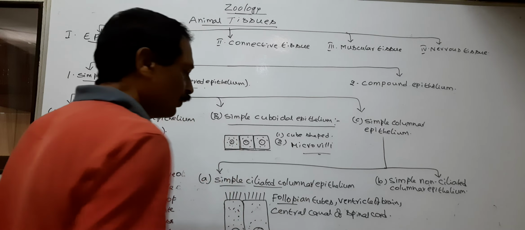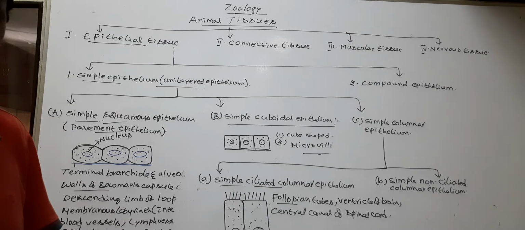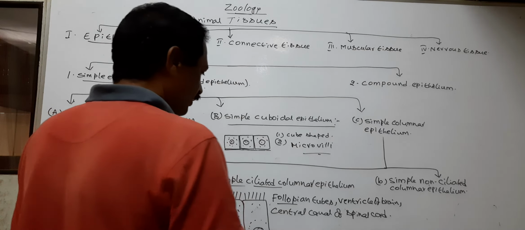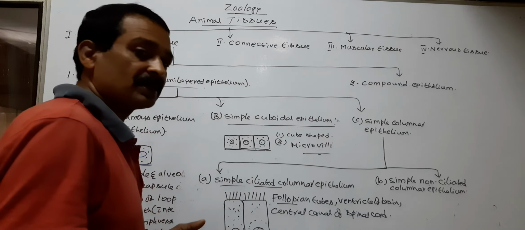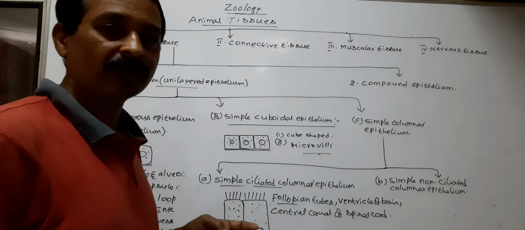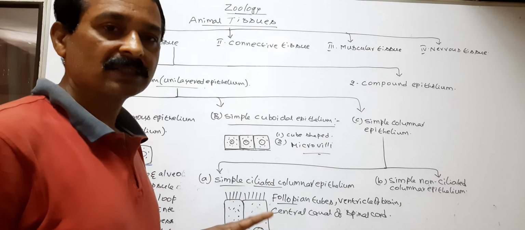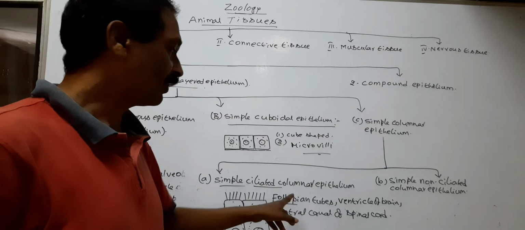What are fallopian tubes? The female reproductive system consists of a pair of ovaries, uterus, and a pair of fallopian tubes.